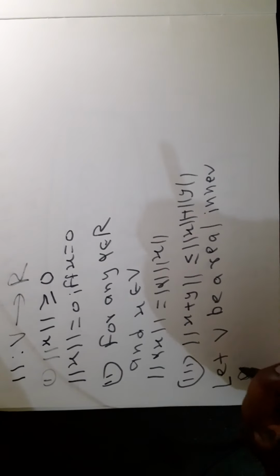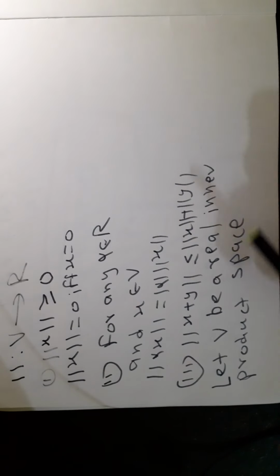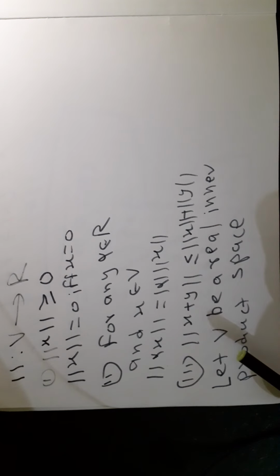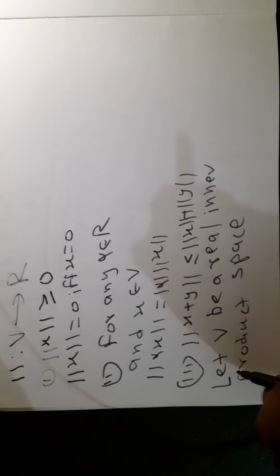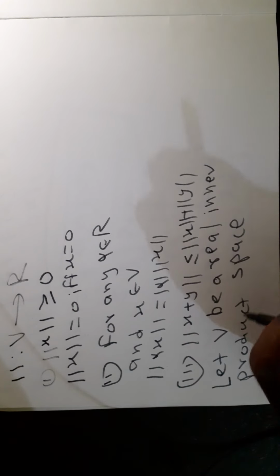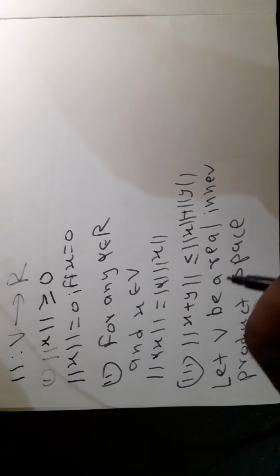Inner product space means V is a vector space over the set of real numbers, and V is an inner product space means some inner product is defined on V. Therefore we have a norm on V that is due to the inner product, and this is called the norm induced by the inner product.